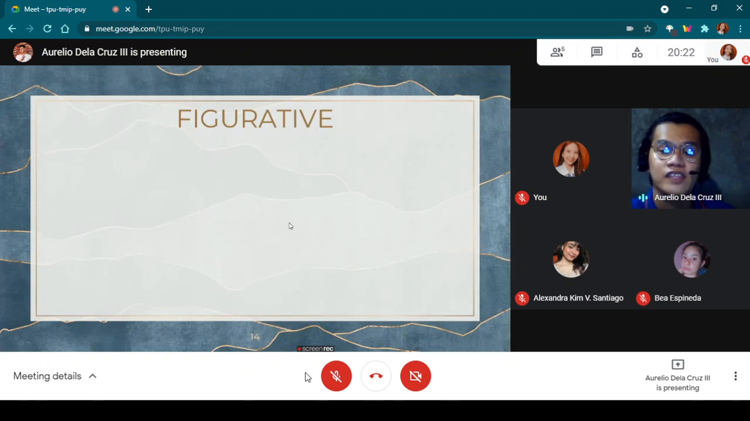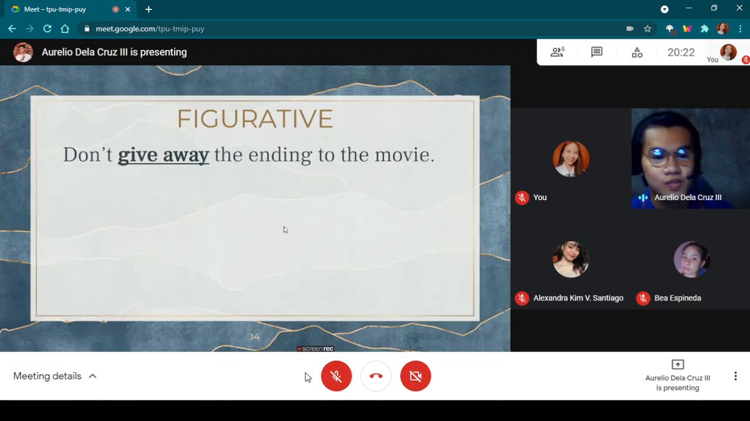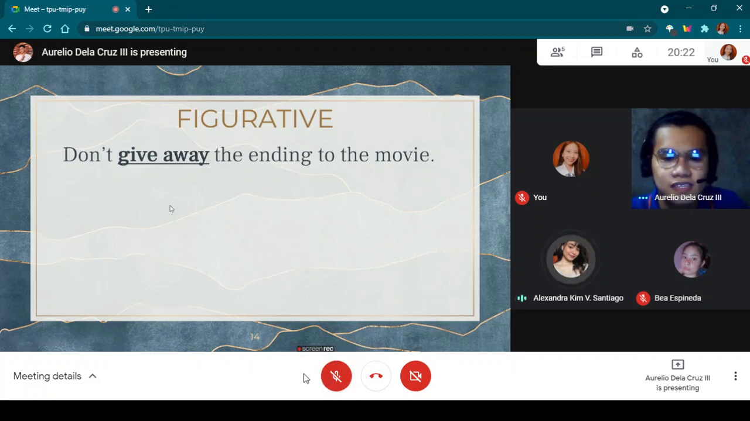For the example of figurative sentences: don't give away the ending to the movie. Any guess, guys? Who can tell me the definition of give away in this sentence? Anyone? Santiago, please. Reveal a secret. Okay, thank you. That's correct. Don't give away the ending to the movie. So the phrasal verb here is give away.